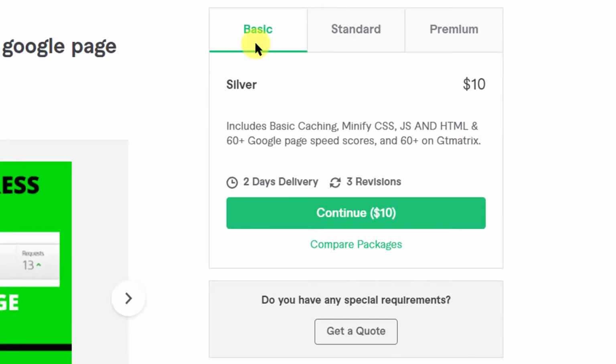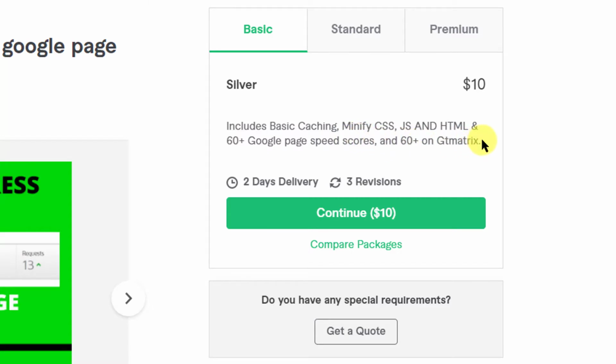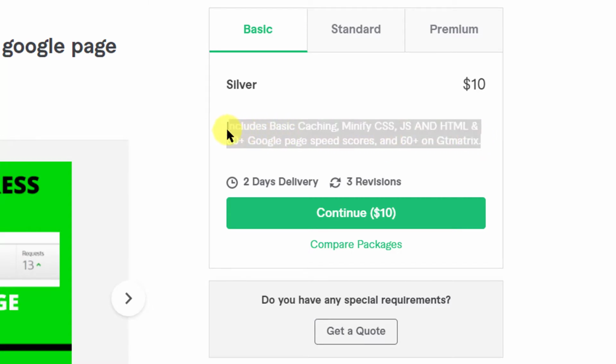The basic package is named Silver package. It is at $10, includes basic caching, minify CSS, JS and HTML, and 60 plus Google PageSpeed scores, and 60 plus on GTmetrix. So I'll tell you something, whoever knows about GTmetrix and Google PageSpeed will know that anyone who's creating a website mostly would have 60 plus metrics by default. If you just check before actually ordering, you will see that your website is much more than 60.